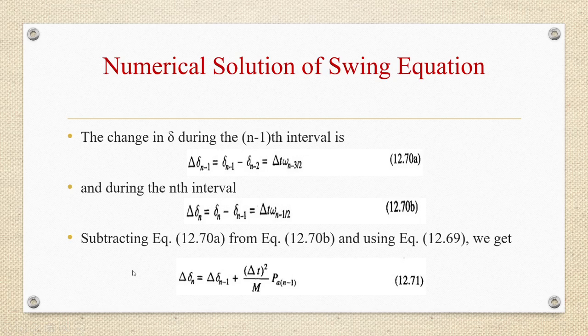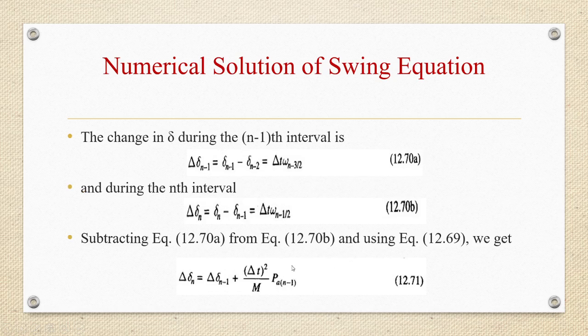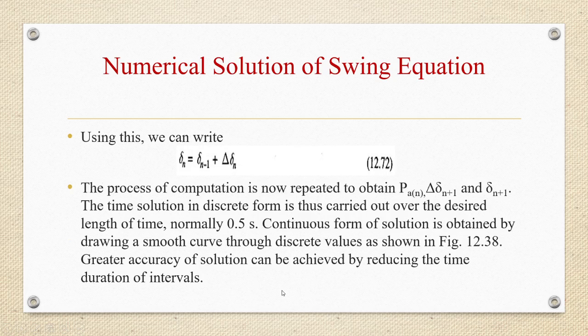So subtracting equation A from B, and using the equation ω(n-1/2) - ω(n-3/2) = (Δt/M)·Pa(n-1), we are going to get the value of Δδn as Δδn = Δδ(n-1) + (Δt²/M)·Pa(n-1). So using this equation, we can write another equation for δn, that is δn = δ(n-1) + Δδn.